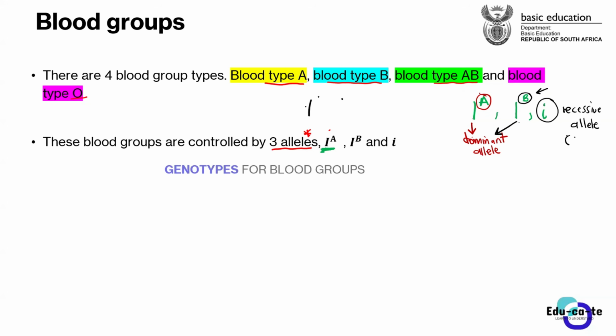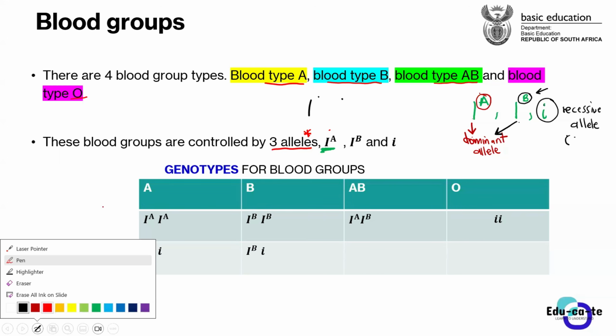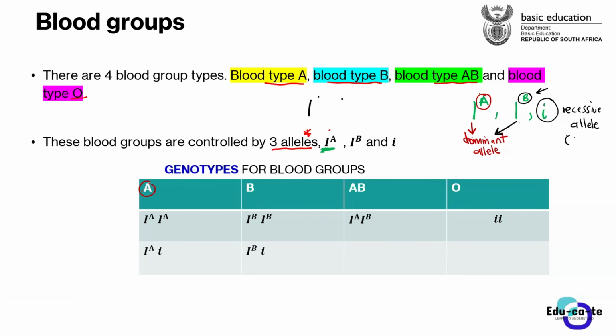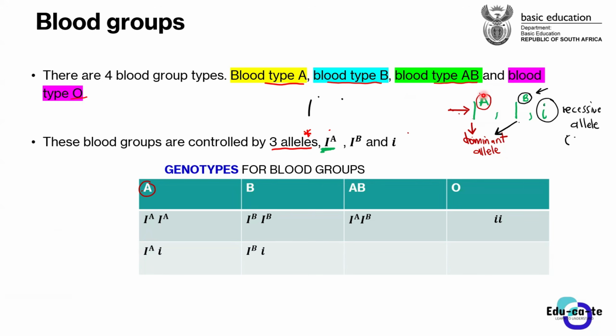So the genotypes for the blood groups. We have blood group A. Remember, guys, I said that for blood group A, the allele that controls it is this allele, I with a capital letter A on top. This allele, I with the capital letter A on top, is the one responsible for resulting in blood type A. So the genotypes that you can have for blood type A, whenever we say that someone has blood type A, what alleles do they have in their chromosomes, basically?